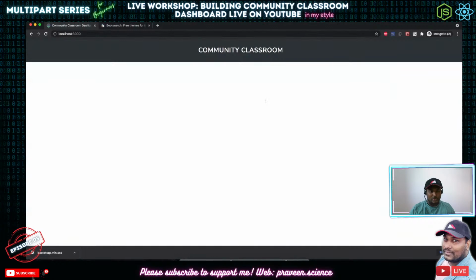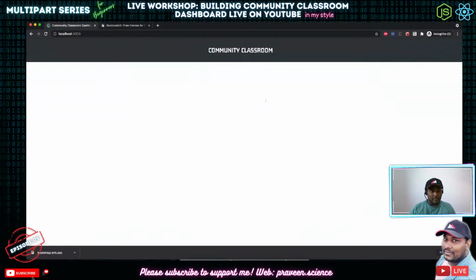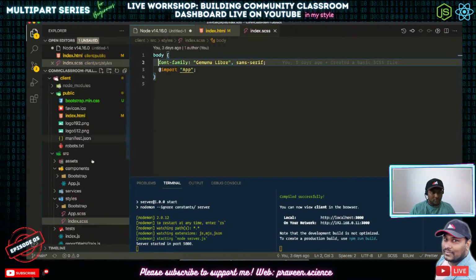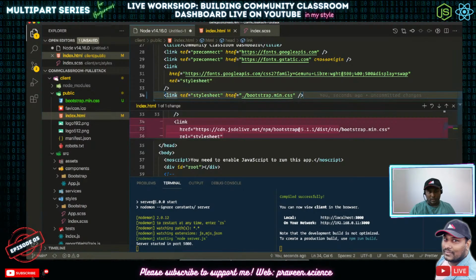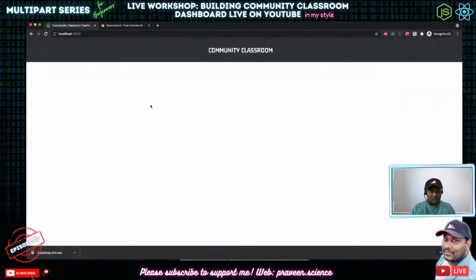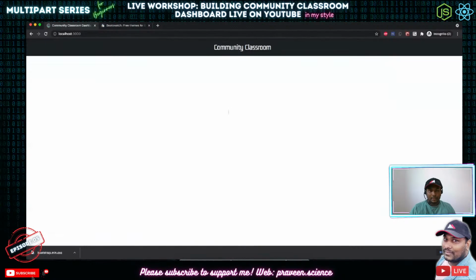Oh yeah, it is actually changed. So this is the correct thing that we are actually using. So that's cool. So if I go back to my index and try to revert it back to what it was before, and save it. Okay, this is exactly what I was looking for.